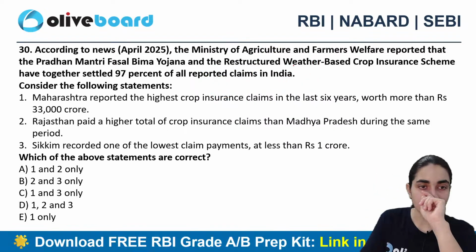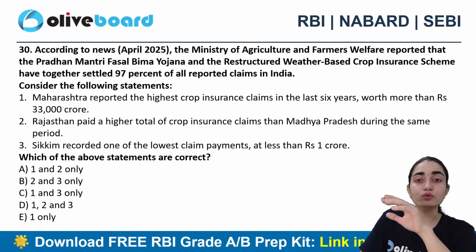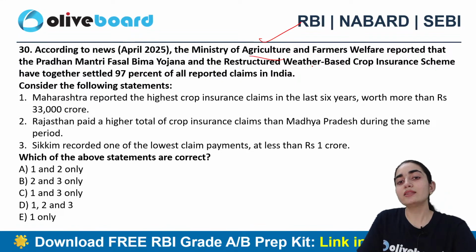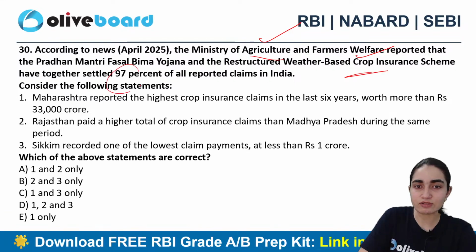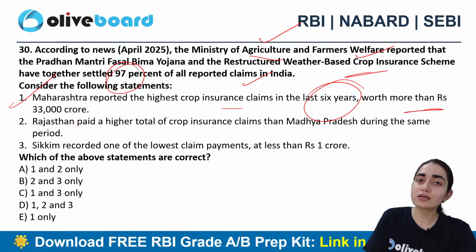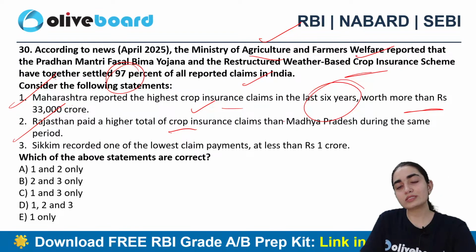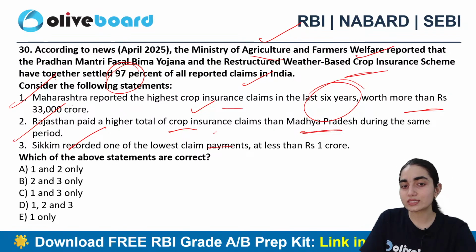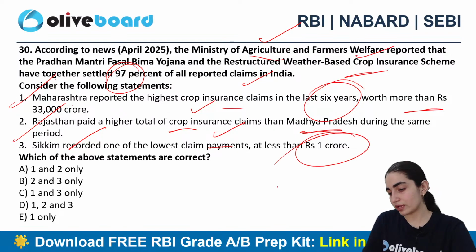Good. Next question, now this is according to the news. The Ministry of Agriculture and Farmers Welfare reported that the Pradhan Mantri Fasal Bima Yojana and the Restructured Weather-Based Crop Insurance Scheme have together settled 97% of all reported claims in India. Consider the following statements. Maharashtra reported the highest crop insurance claims in the last 6 years, worth more than rupees 33,000 crore. Rajasthan paid higher total crop insurance claims than Madhya Pradesh during the same period. Sikkim recorded one of the lowest claim payments at less than what? That is 1 crore. Which one is the correct answer?